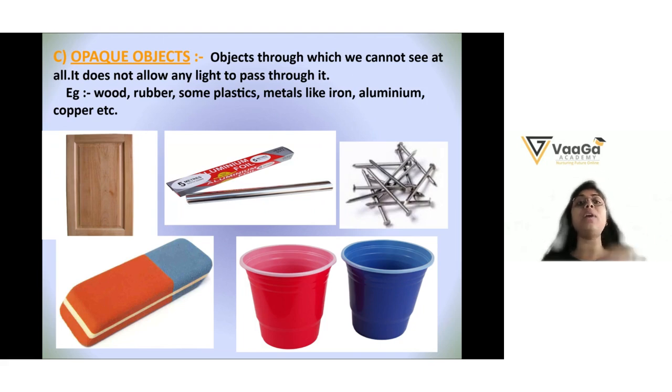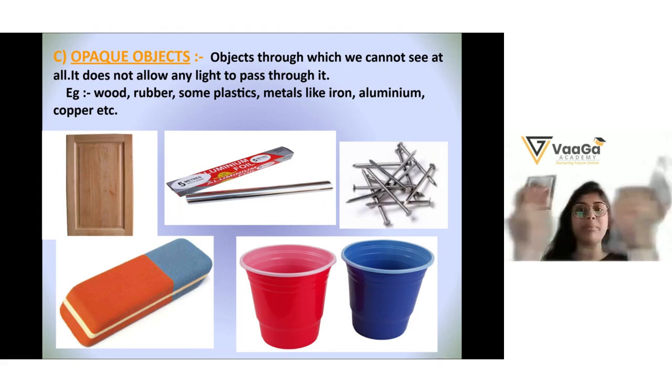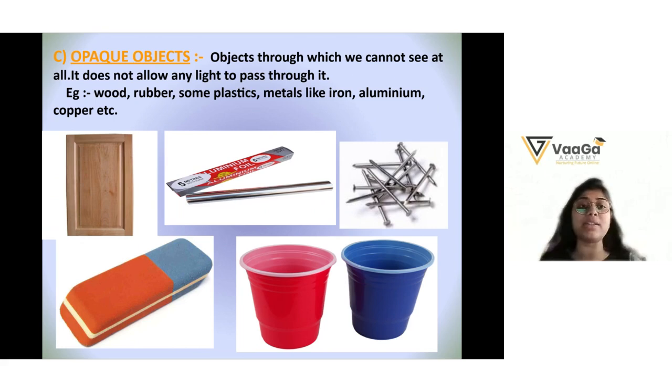It does not allow any light to pass through it. Yes, opaque objects are objects through which we cannot see at all. Why? Because there is no light. It doesn't allow any light to pass through it. So how can we see that? There is no light, so how can we see the image? Totally blank. We cannot see at all.